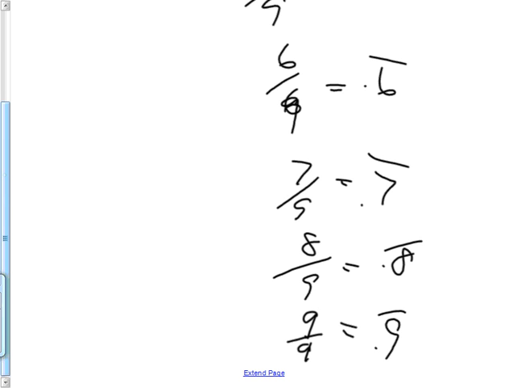No. Because 0.9 repeating is equal to 1. Which doesn't just round to 1. I know 0.99 would round to 1. 0.9999 repeating is 1. It's equal to 1. 1/3 is 0.3 repeating.